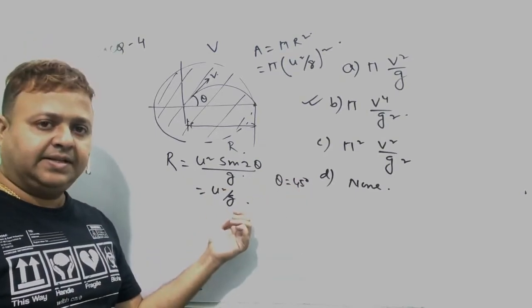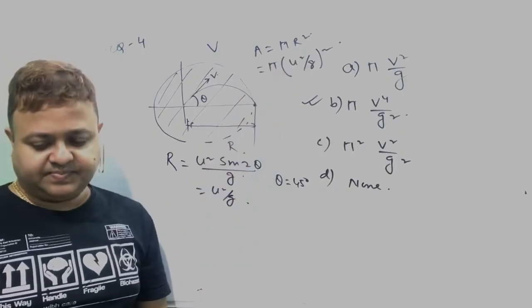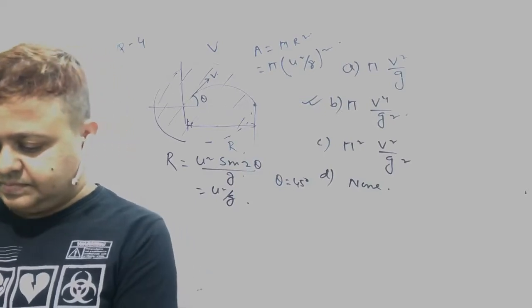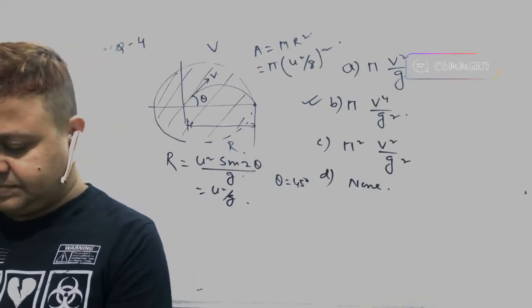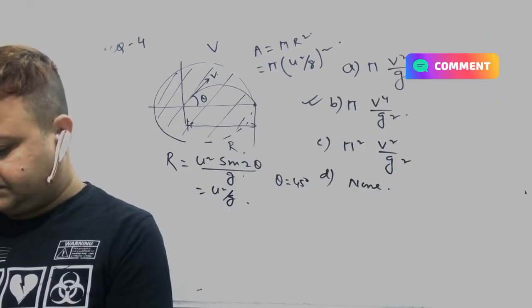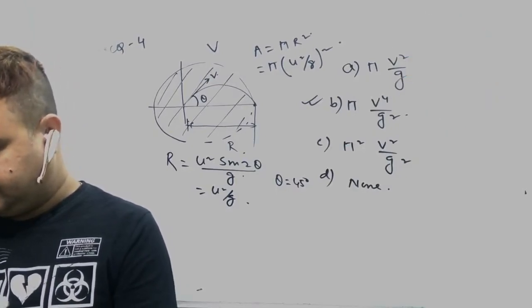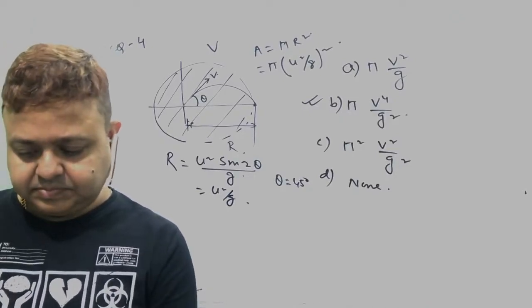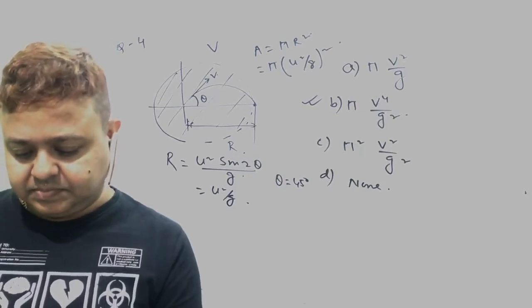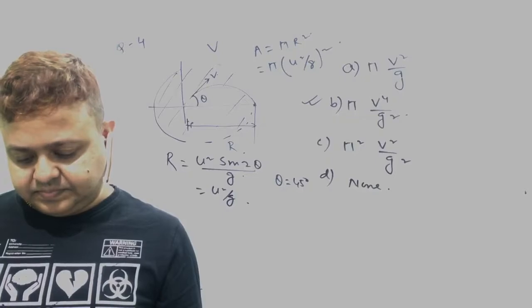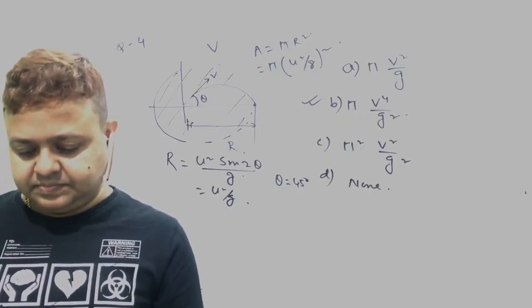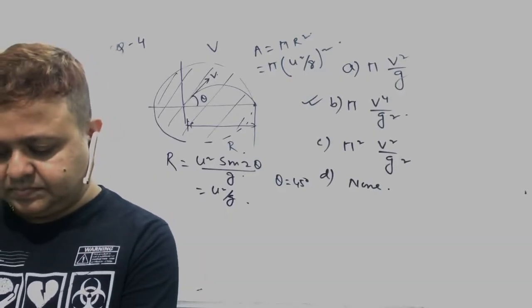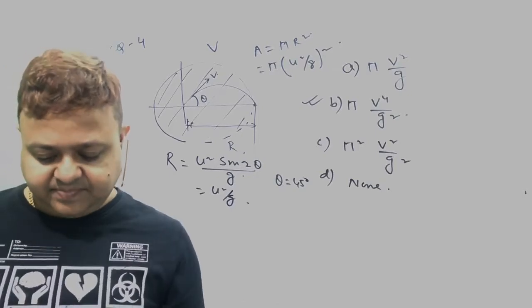That becomes the radius, so the area covered is pi into r square. Okay, option B. Next,